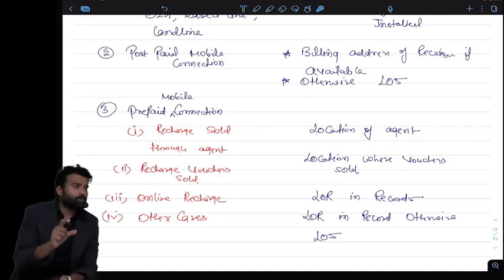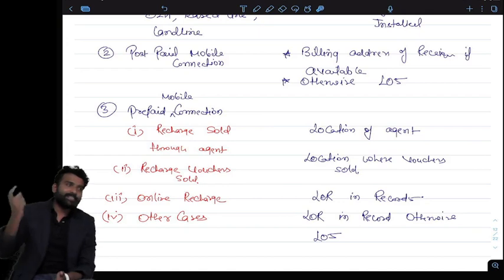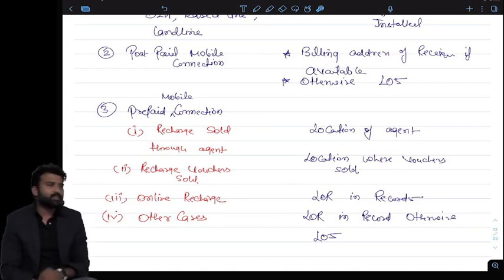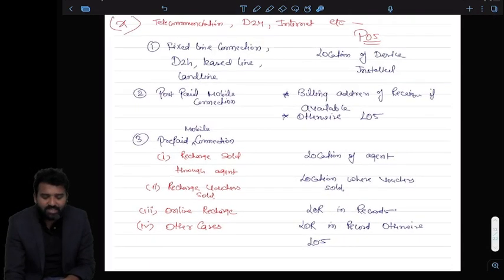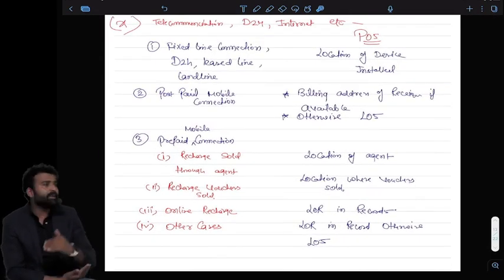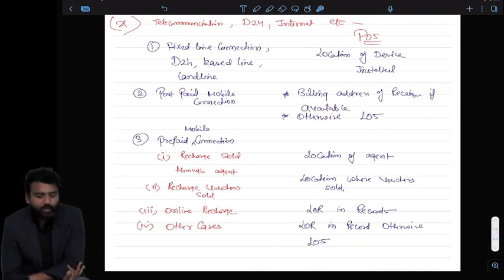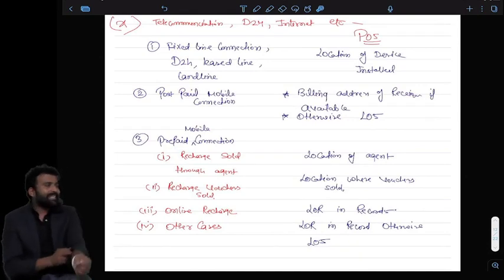If it's a postpaid, then the billing address. If it's a fixed line connection, then the device where it is installed. That is the place you are consuming your services. That will be the place of supply. Please ask me if you are having doubt in telecommunication or D2H or internet, etc. This is regarding the place of supply of telecommunication, D2H and internet services. I think this is clear.